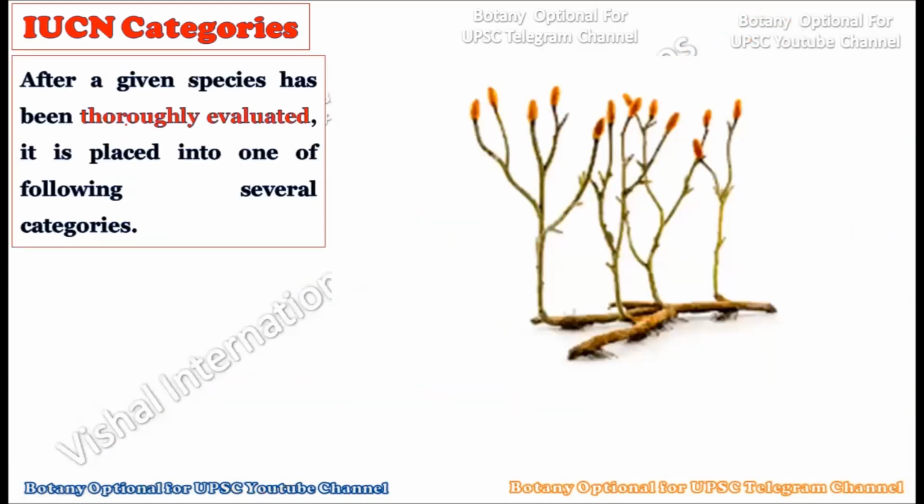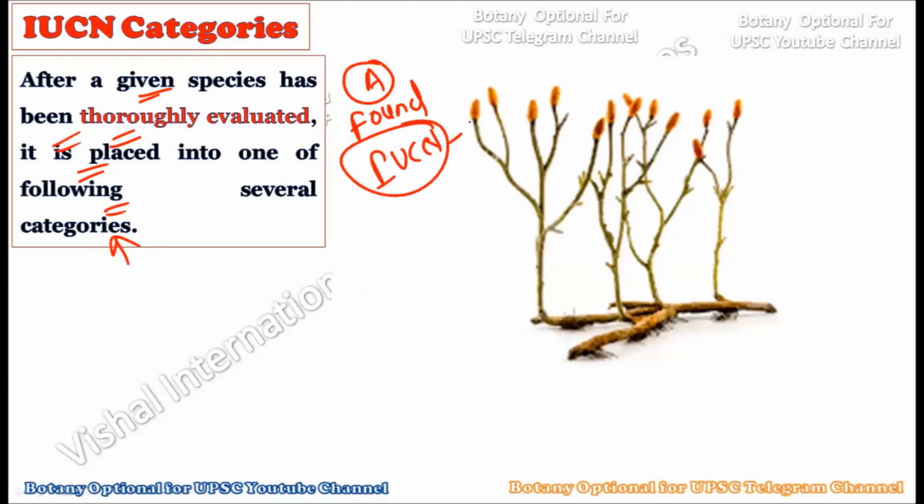Now consider, after a given species has been thoroughly evaluated, it is placed into one of the following several categories. So once a species is found, for example species A, and all the characteristics of this species have been studied, then the IUCN goes through that species and, according to its status, categorizes this particular species A. Now, how are they going to categorize, or which categories are there for the IUCN? That we have to study one by one.